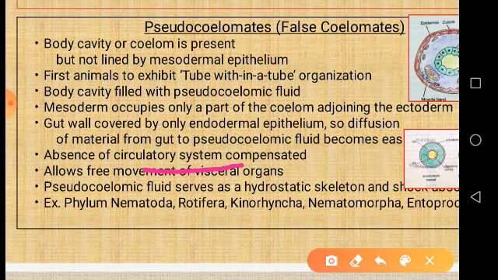The best examples for the pseudocoelomates are phylum Nematoda, Rotifera, Kinorhyncha, Nematomorpha, and Entoprocta, etc. Except Nematoda, all the others are minor phyla.